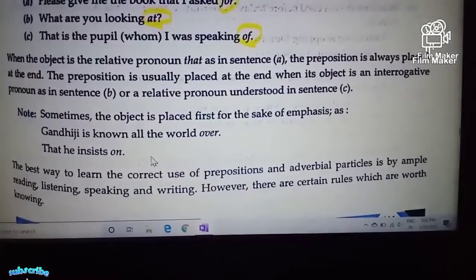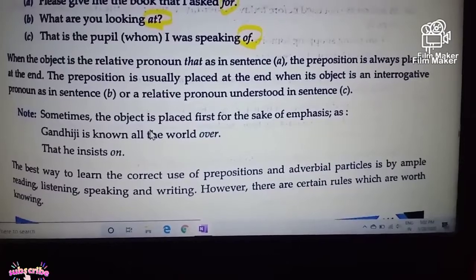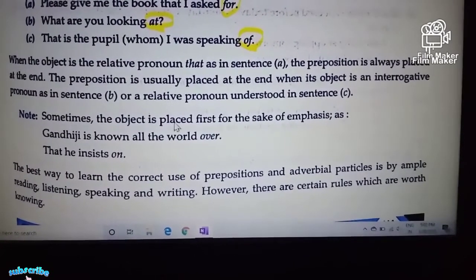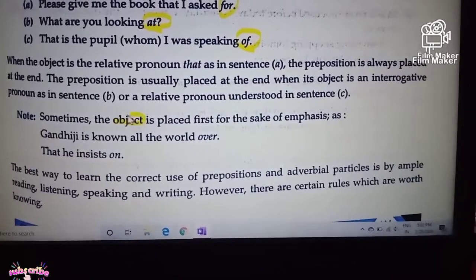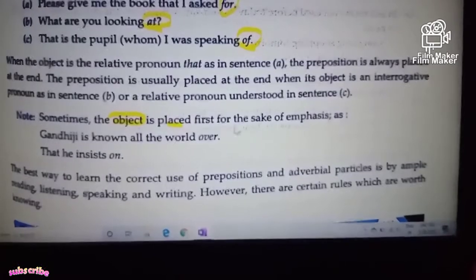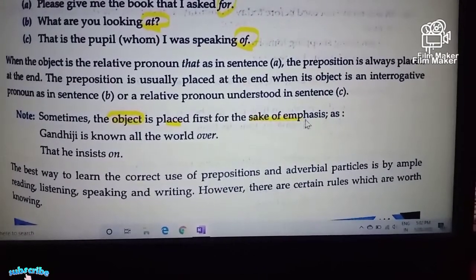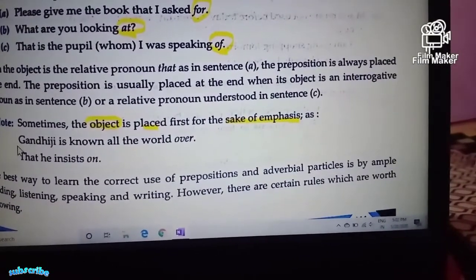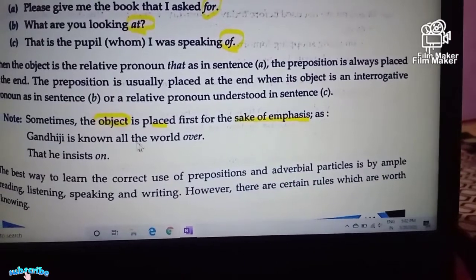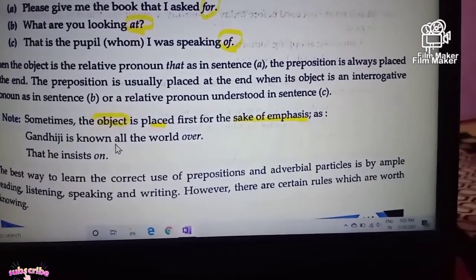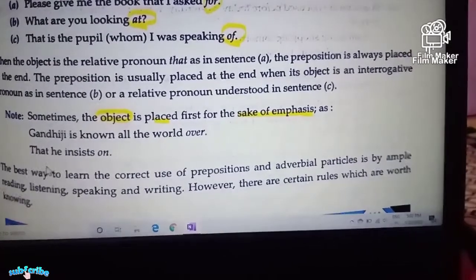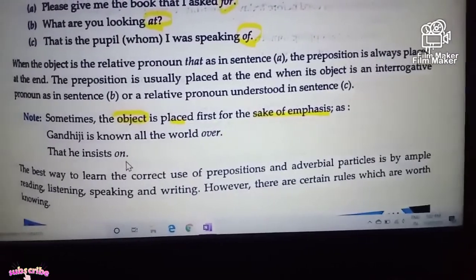Okay. Note, sometimes the object is placed first for the sake of emphasis. Some objects in the sentence are only placed for the sake of emphasis. Look at the example here. Gandhiji is known all the world over. That he insists on.